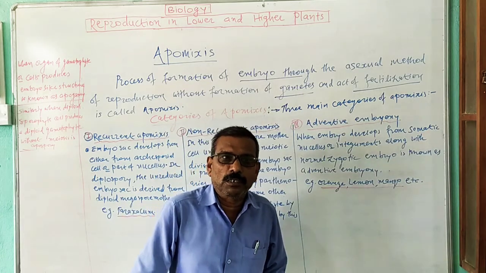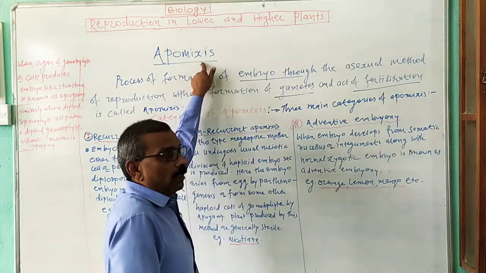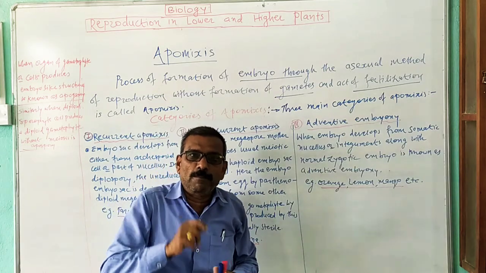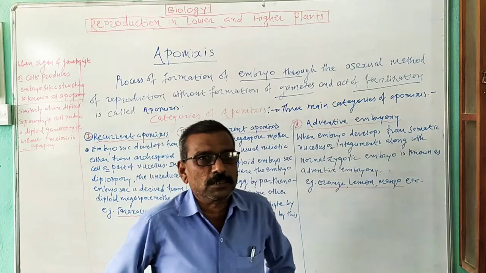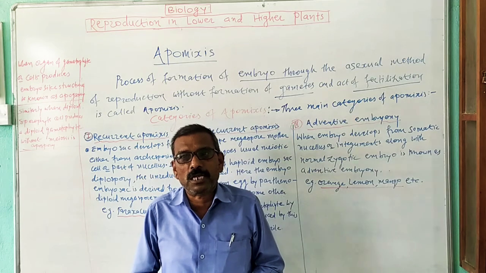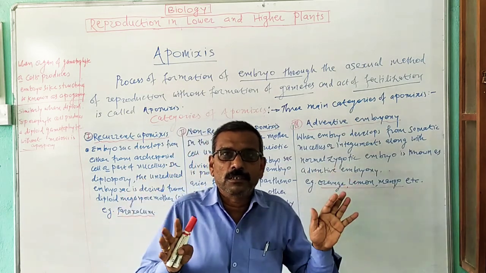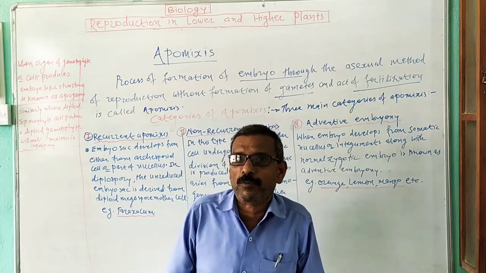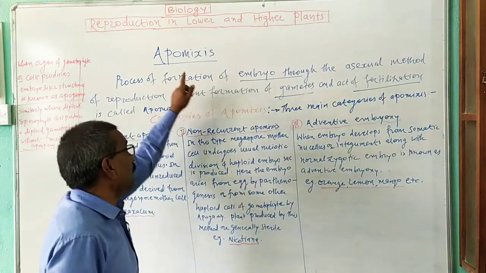Now we are going to study our next bit from the same chapter, that is apomixis. What is meant by apomixis? Now we have studied two types of reproduction found in plants, known as asexual reproduction and sexual reproduction. Asexual reproduction is also known as apomixis type of reproduction, in which there is no mixing of gametes or no fertilization. So it is known as apomixis type of reproduction. On the basis of this, we are going to study a definition of apomixis.